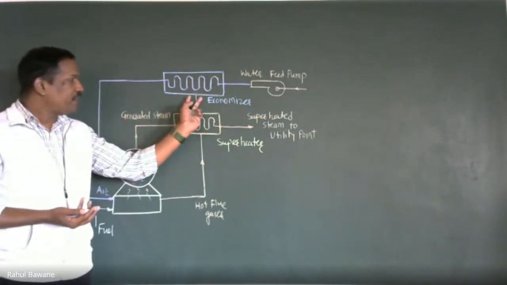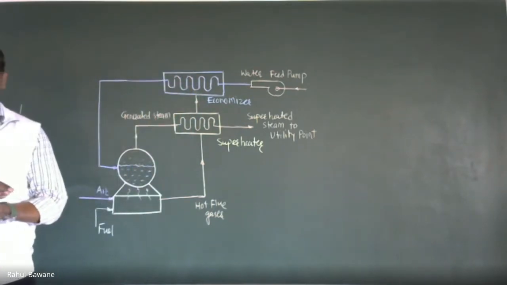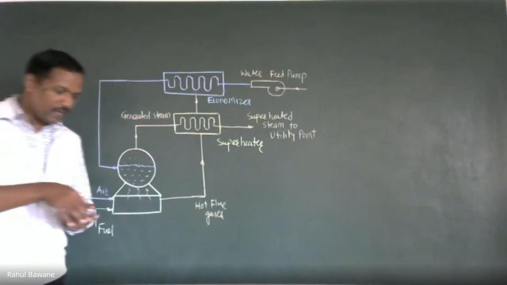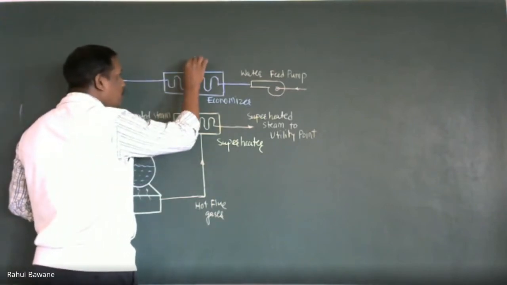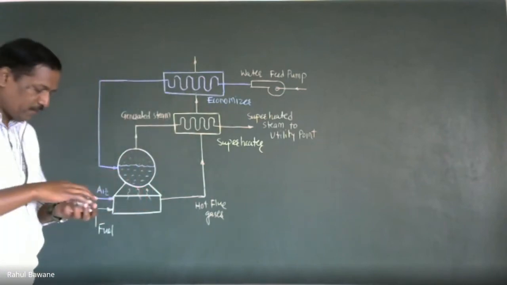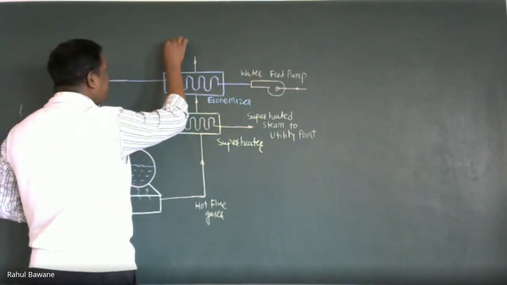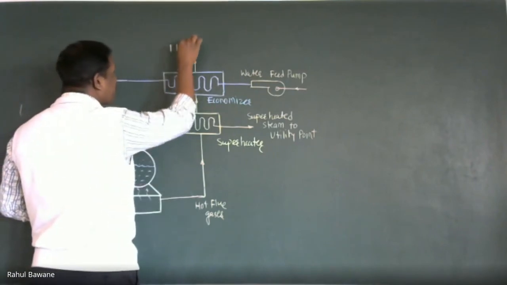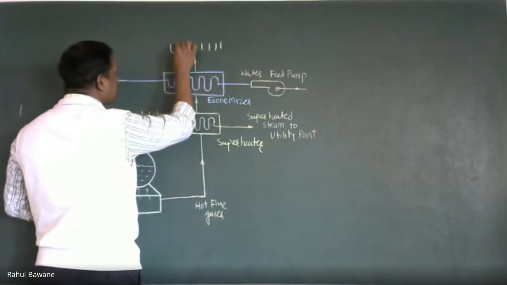Even after the economizer, your flue gas still has some temperature, so we are interested in recovering that heat also. So after the economizer, whatever energy the flue gas has, we utilize it to preheat air. So that is the air preheater.